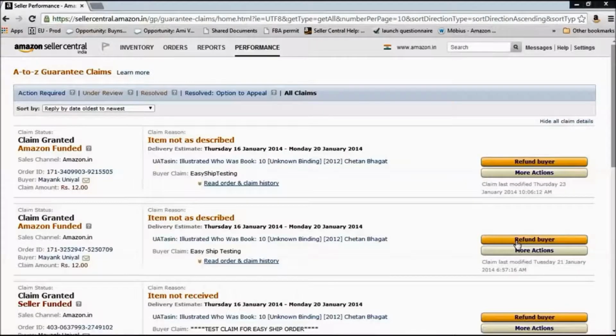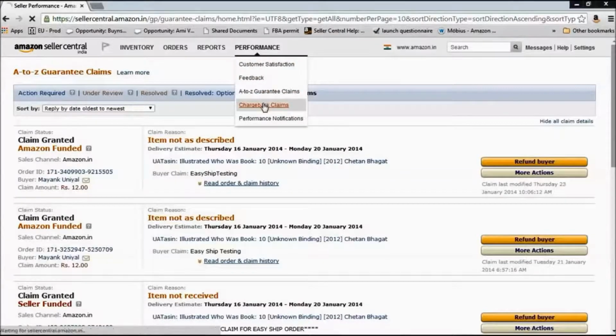You can either accept the claim and refund the buyer from here, or you can contest the claim and provide Amazon with proof that what the buyer is claiming is incorrect, and the claim can be won by you as well. But do remember, you have to respond to Amazon's notification within 7 calendar days. Otherwise, you will be auto-faulted and the claim will be won by the buyer.